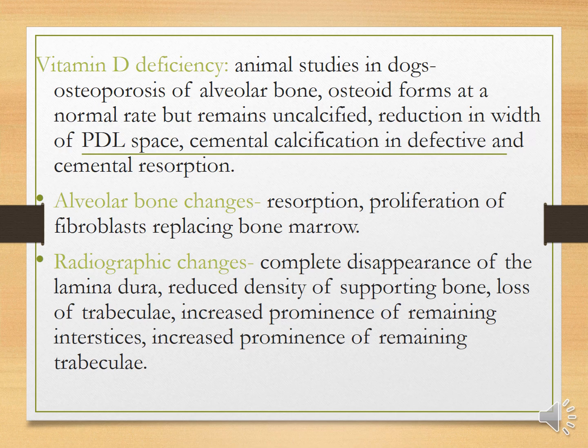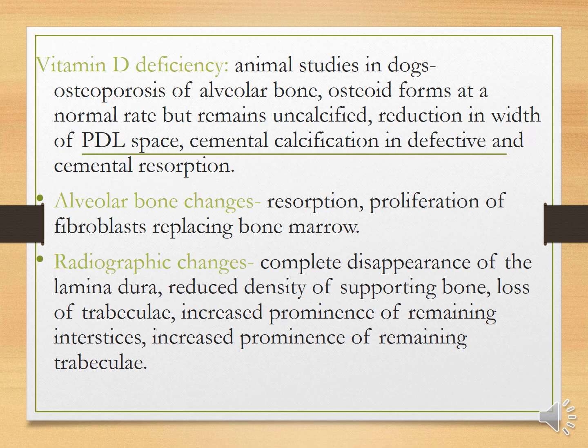Vitamin D deficiency results in osteoporosis of the alveolar bone. Osteoid forms at a normal rate but remains uncalcified. Reduction in the width of the periodontal ligament space. Cemental calcification is defective, and cemental resorption occurs. Alveolar bone changes include resorption, proliferation of fibroblasts replacing the bone marrow.